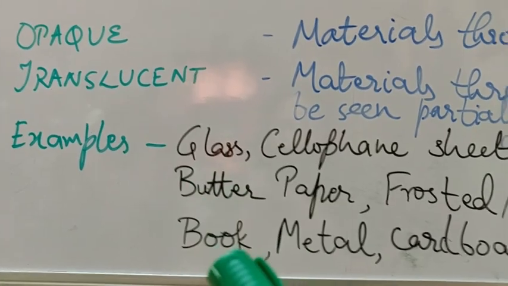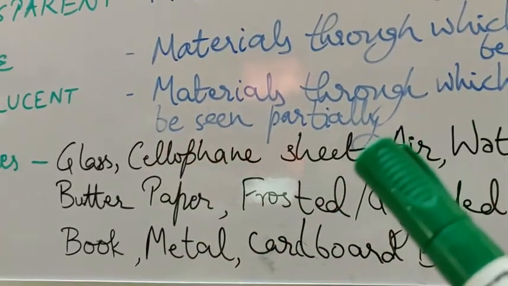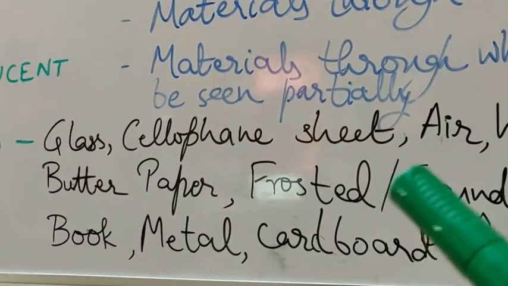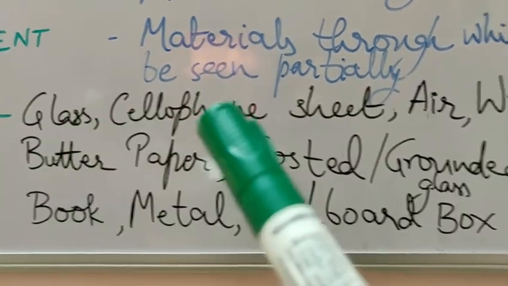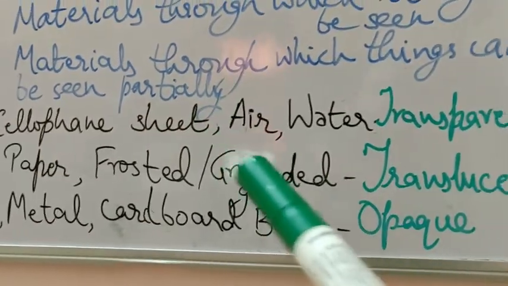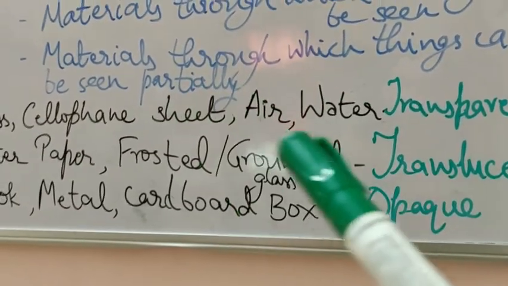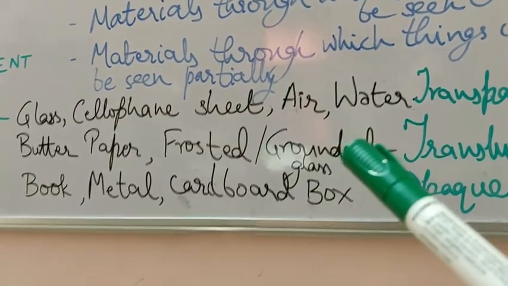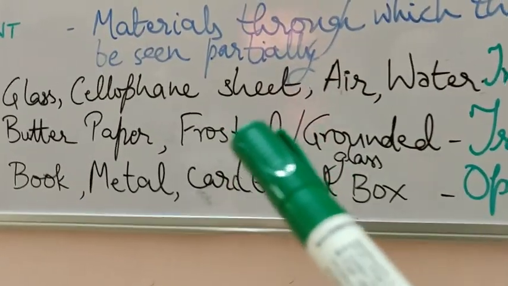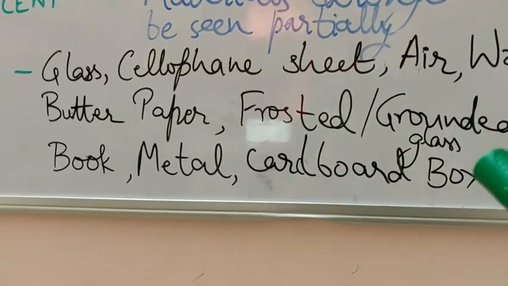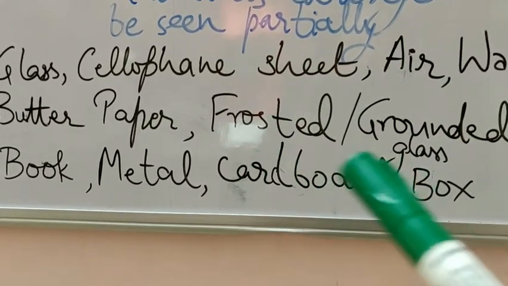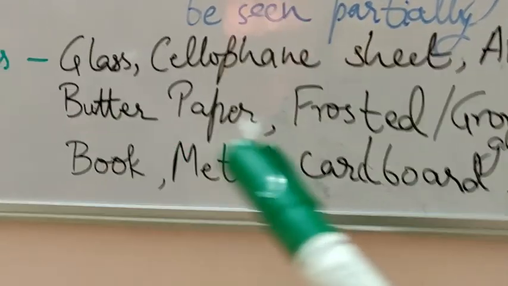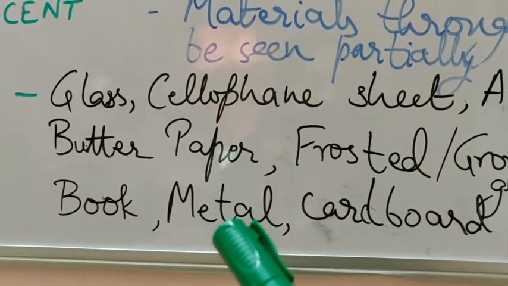That is the reason. Then the cellophane sheet which is used as a cover on your notebooks is there to see your name across it. Air and water, I told you already, if they are clean and pollution free, they should be transparent. I have given you the uses of frosted or ground glass in the washrooms, and I have also explained the use of butter paper clearly.